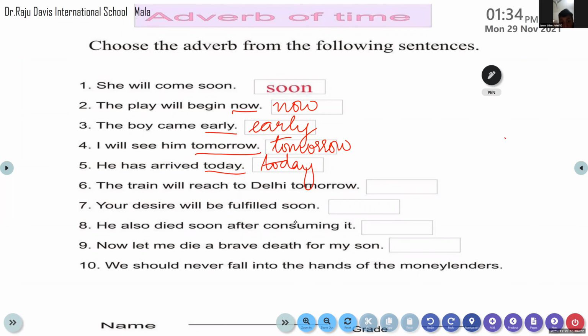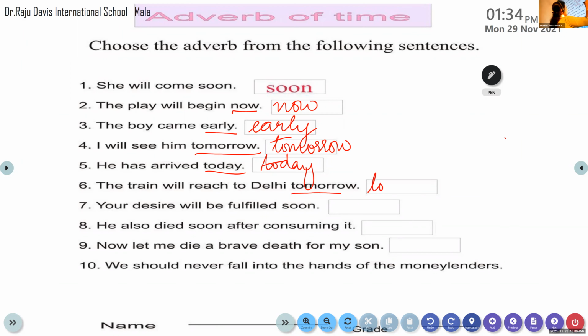Nivya, come on, read the question. Sixth question, Nivya. Okay, ma'am. The train will reach Delhi tomorrow. Okay. The train will reach Delhi tomorrow. Come on, tell me which is the adverb of time here. Tomorrow. Tomorrow, very good. Tomorrow.